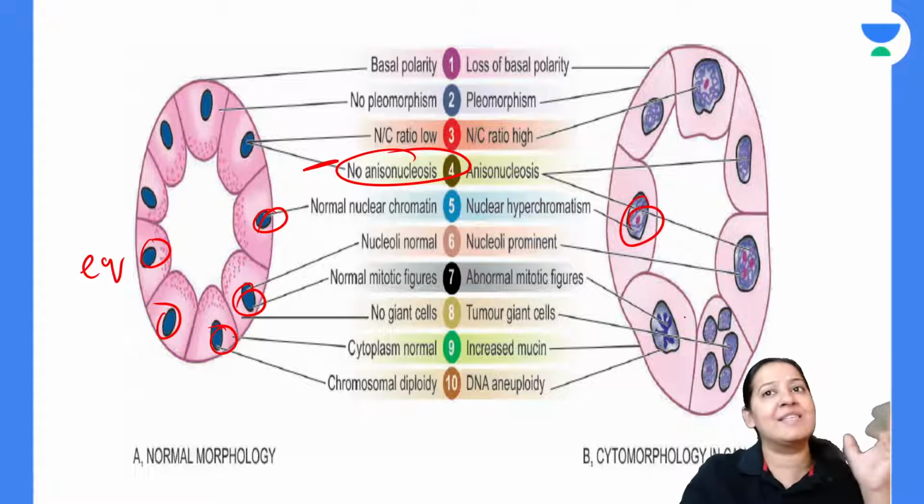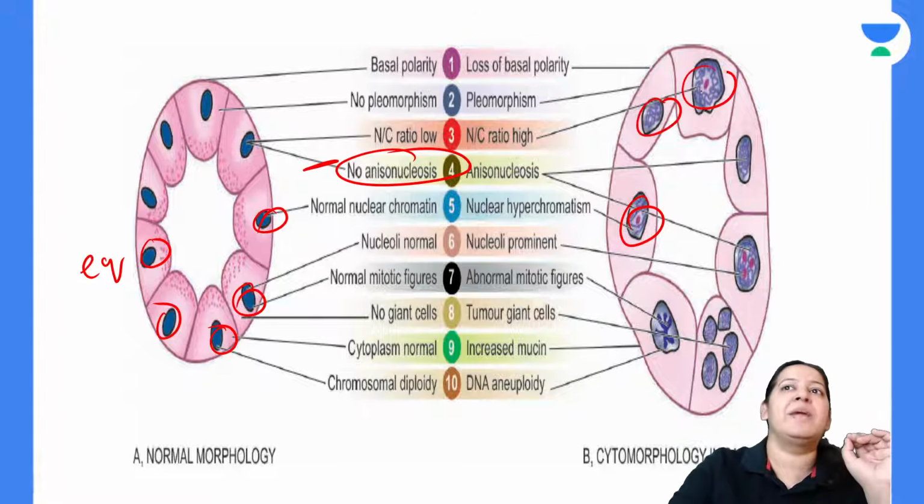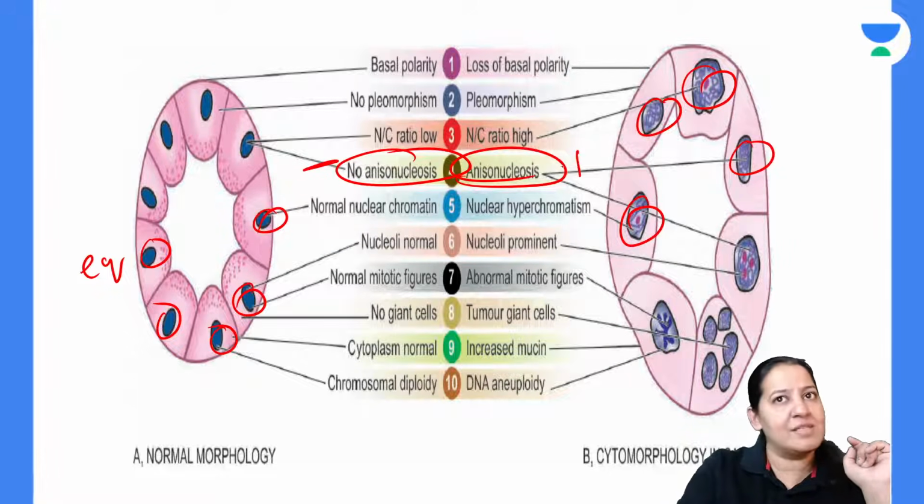Here nucleus size is not equal. Some are big, some are medium, some are small. So anisonucleosis is present here.